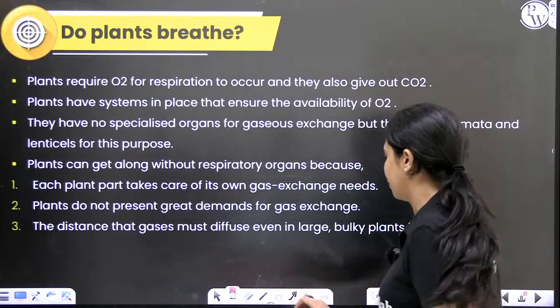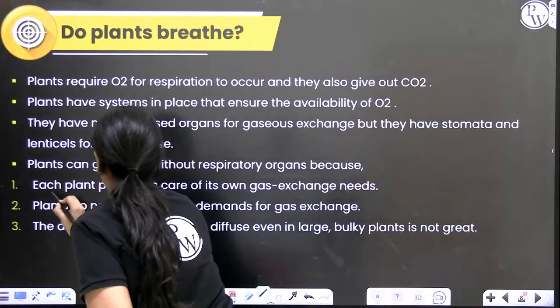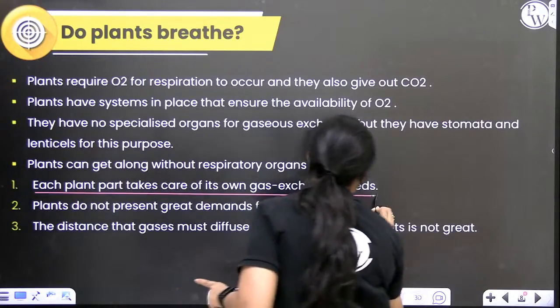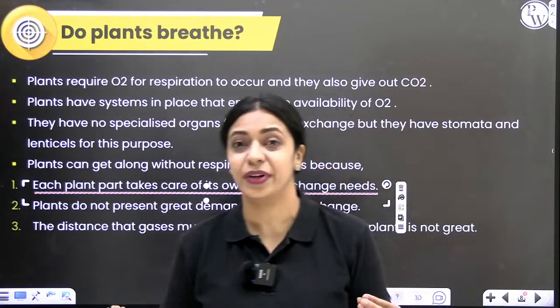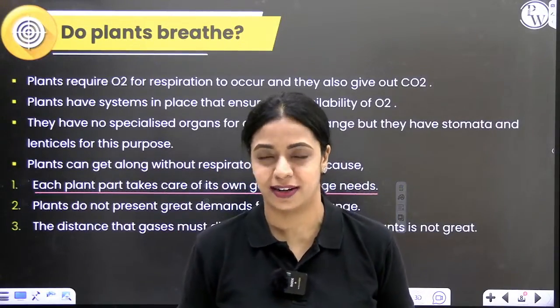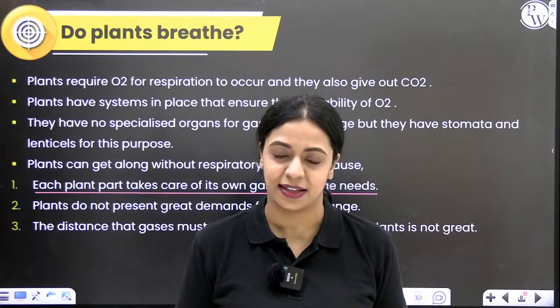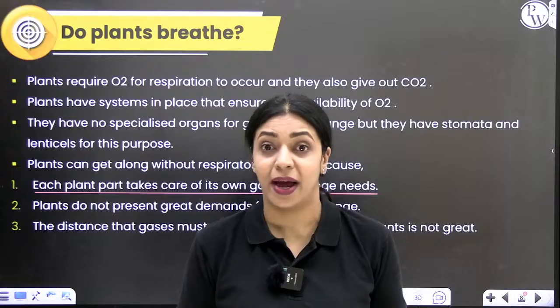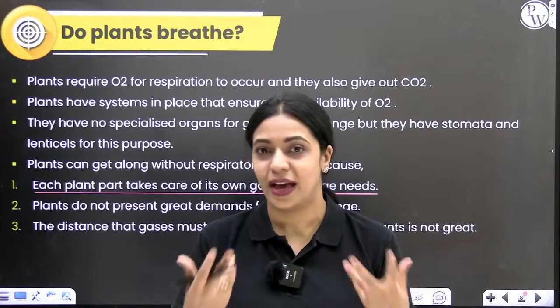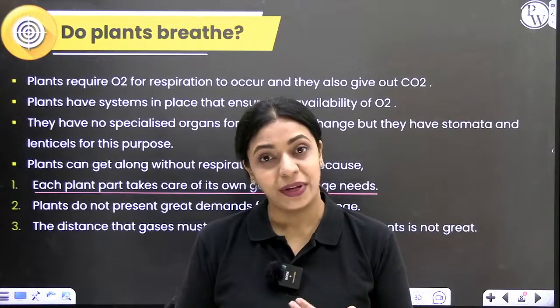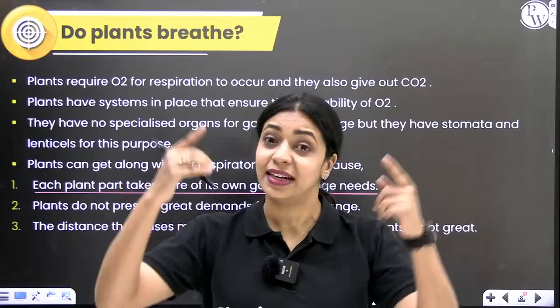The first important point here is each part takes care of its own gas exchange needs. You know that there are openings present in pretty much every part of the plant, right? In the thick tree trunks, you will have lenticels. In the leaves, you will have stomata. And in younger stems, you will have stomata. So there are openings to the exterior present in every part of the plant.